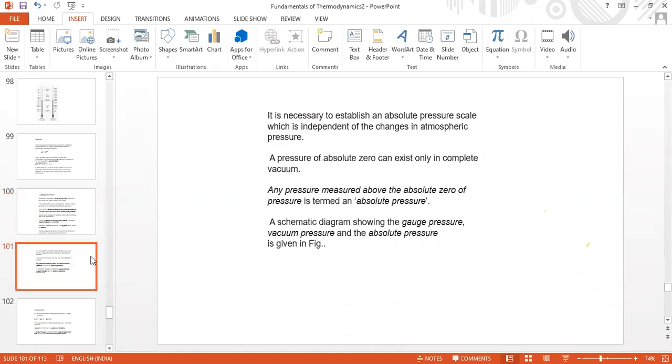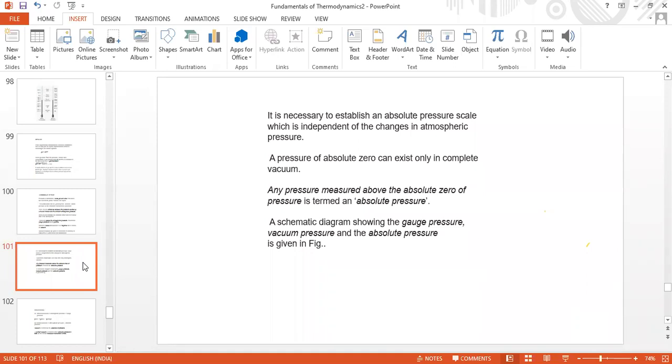And there are two scales, like temperature which we studied earlier. In pressure also, there is the absolute pressure scale and the gauge pressure scale. With reference to absolute zero pressure, if we measure the pressure exerted by a gas or liquid, then it is called absolute pressure.